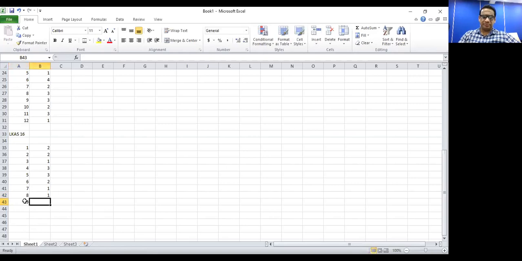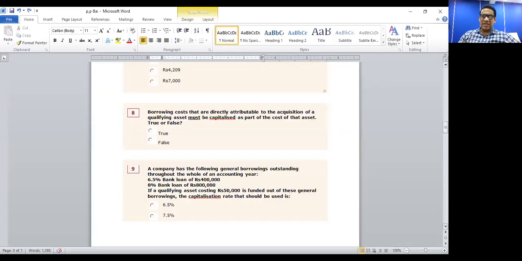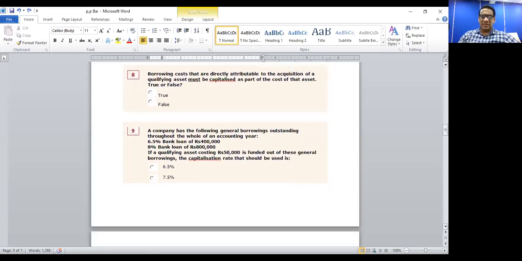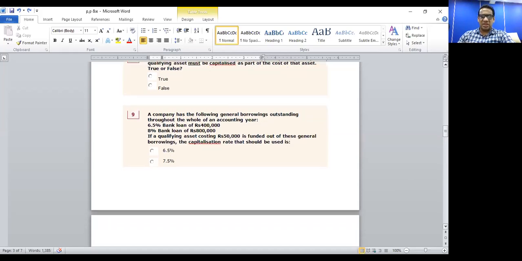So question number 9. A company has the following general borrowings outstanding throughout the whole of an accounting year. They have a 6.5% bank loan of 400,000 rupees, which means the value of the loan is 400,000, interest rate 6.5%, and an 8% bank loan of 800,000 rupees. If a qualifying asset costing 50,000 rupees is funded out of these general borrowings, what should be the capitalization rate?